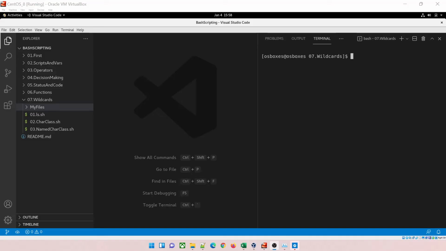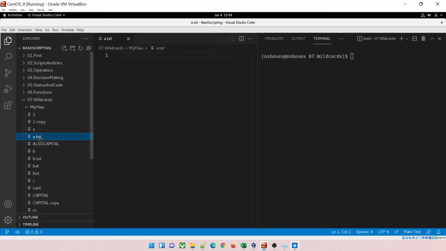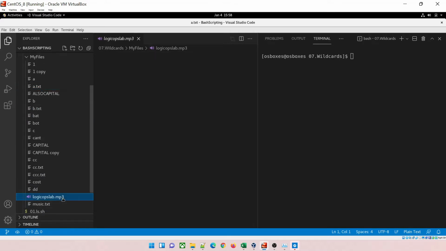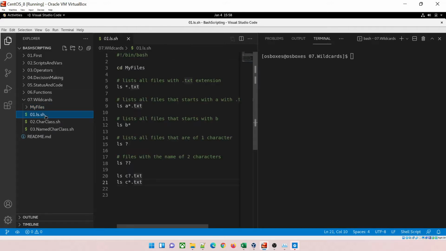Okay, so we have moved to our Visual Studio Code. Now pay attention. I have created a my files directory over here. In that we have a lot of files. Some have an extension like txt, some have an extension like mp3 or something else, but almost all of them are empty files. These files will help us understand what exactly is going on here. Okay, so let's dive right into the script.